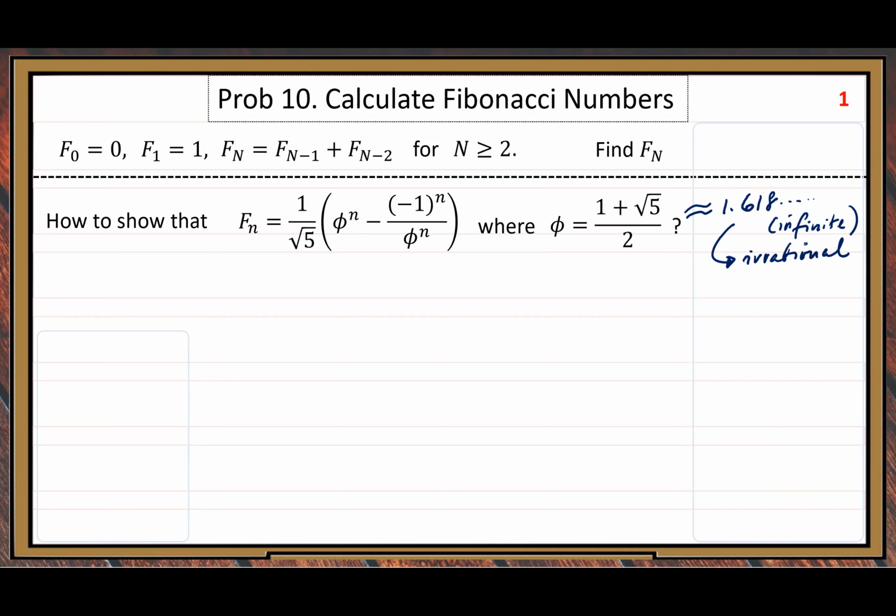But here it is an infinite number of digits without any cycle. So that's the irrational number. But with this irrational number, first you raise it to the nth power, then minus negative 1 to the nth over phi to the nth, then the whole thing divided by root 5, it becomes an integer. That integer is the Fibonacci number.